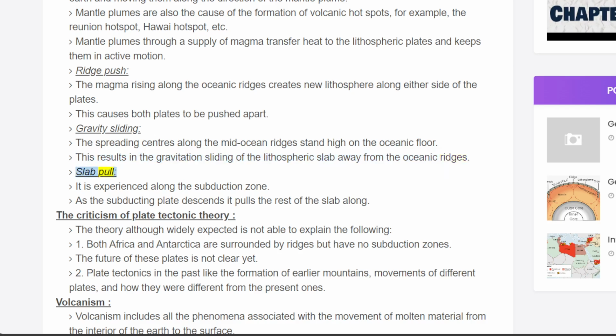Slab pull. It is experienced along the subduction zone. As the subducting plate descends, it pulls the rest of the slab along.